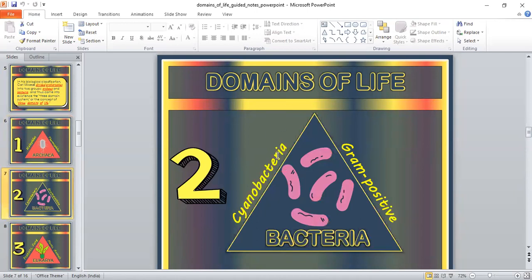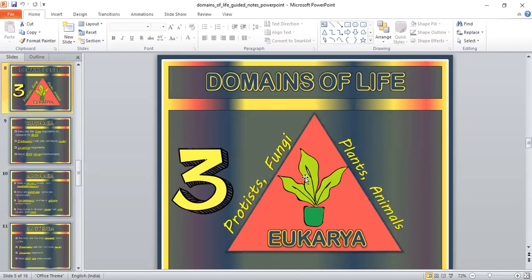The second domain of life is bacteria. Bacteria are prokaryotic organisms, and archaea are also prokaryotic in nature. So bacteria and archaea are two different domains, not included into Monera. And the third one is eukarya. Eukarya is the largest living system, which includes the protists, fungi, plants, and animals.